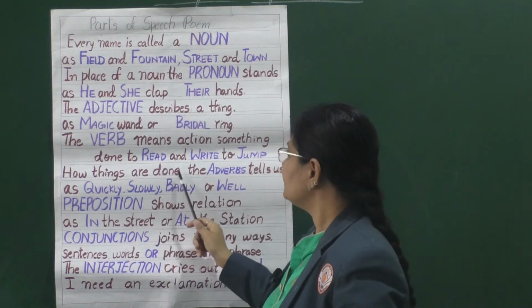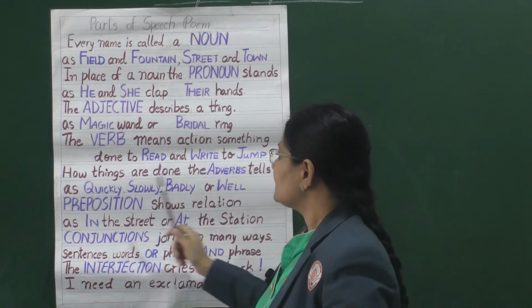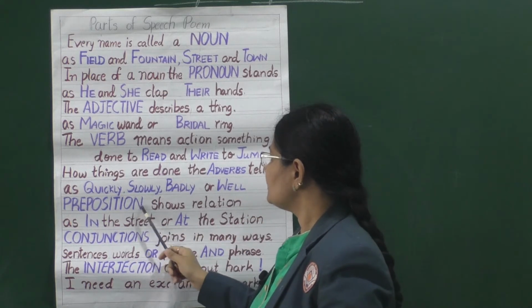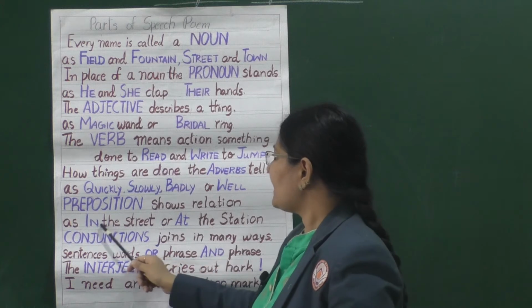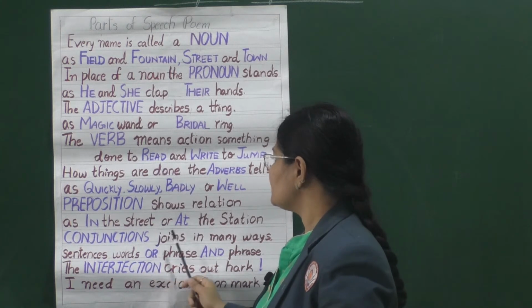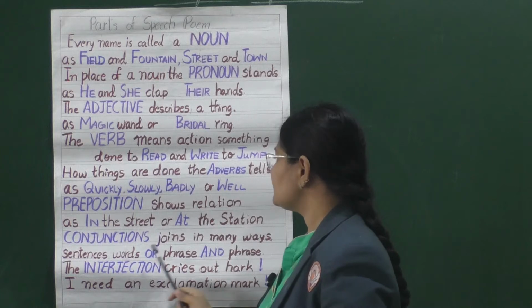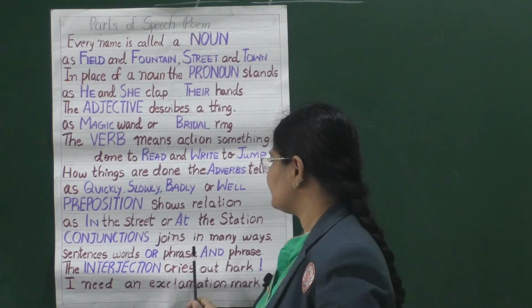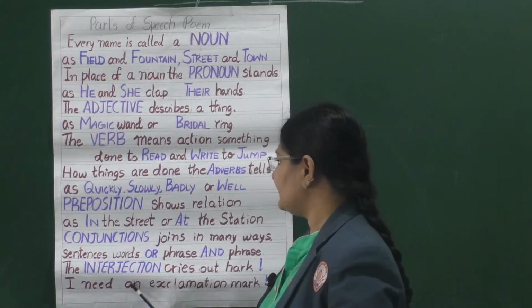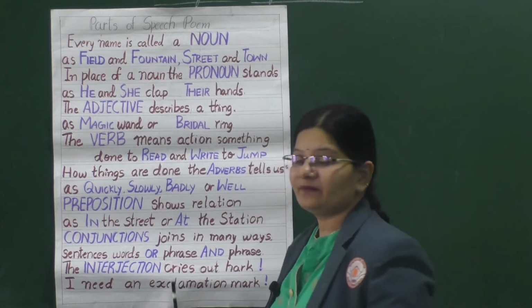How things are done, the adverb tells us, as quickly, slowly, badly or well. Preposition shows relation, as in the street or at the station. Conjunctions join in many ways, sentences, words or phrase and phrase. The interjection cries out, hark, I need an exclamation mark.